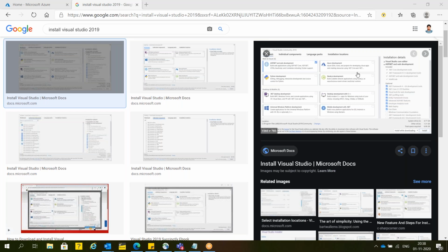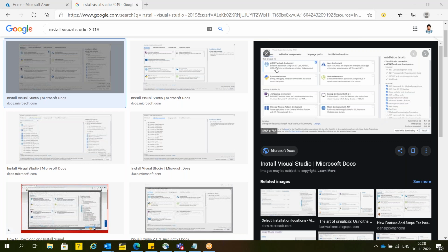Even here there are two workloads, Xamarin and Cordova. If you install Xamarin and Cordova, it will be more than 150 GB. So guys, don't install everything. Just install only these two: Azure Development and ASP.NET Web Development. Select these two workloads and click on the install button.